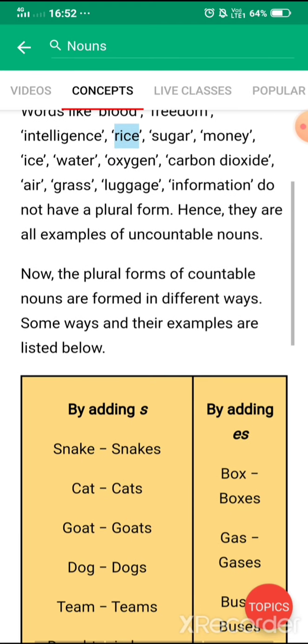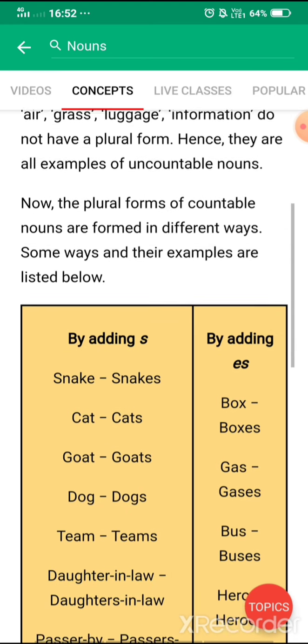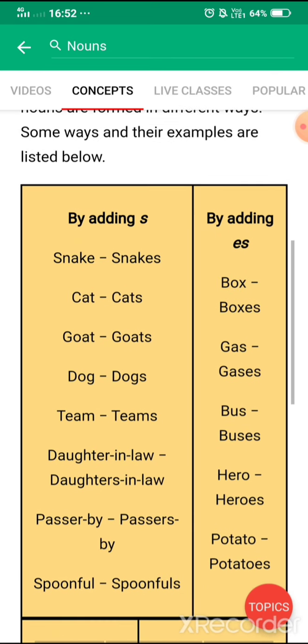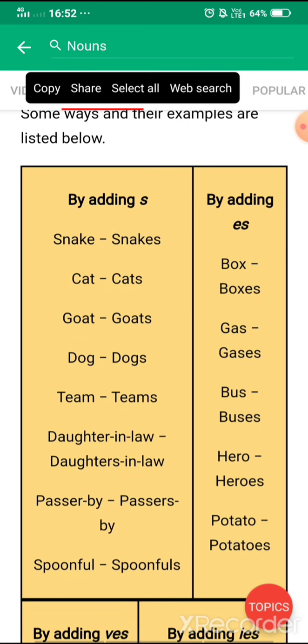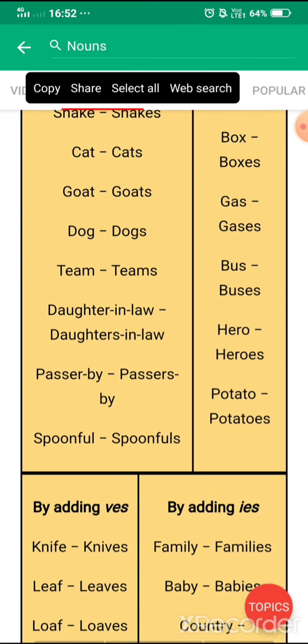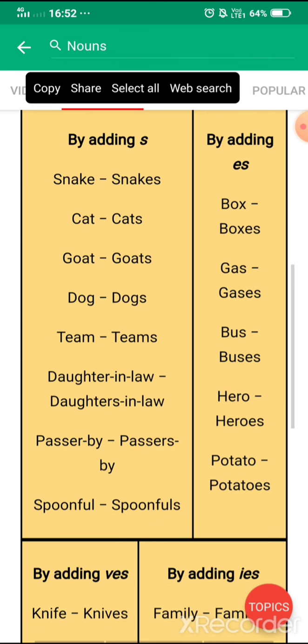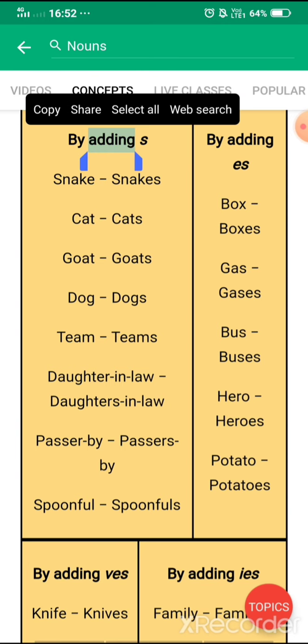So now here you can see, students, the nouns where we cannot add a number are uncountable, you have understood. Now when it comes to countable, there are two types, singular and plural. Here you can see how we can make singular into plural. So snakes and boxes. You must know that there are a few ways in which we make singular nouns plural: by adding s, by adding es, by adding ves, by adding ies. Here I am reading 2-3 examples of each. By adding s, snakes, cat, cats, goat, goats.